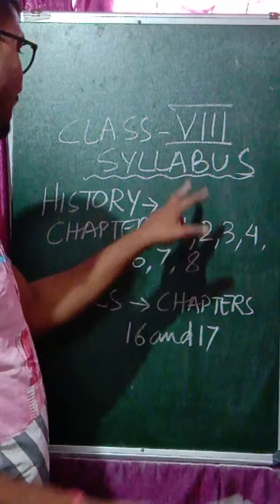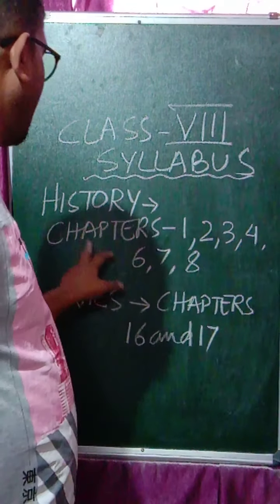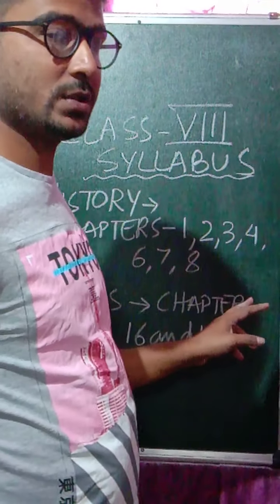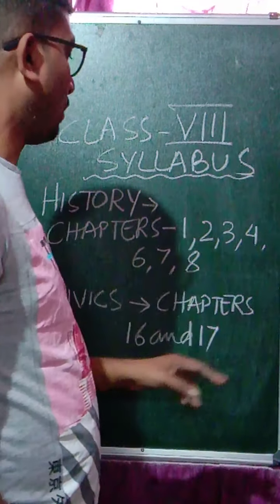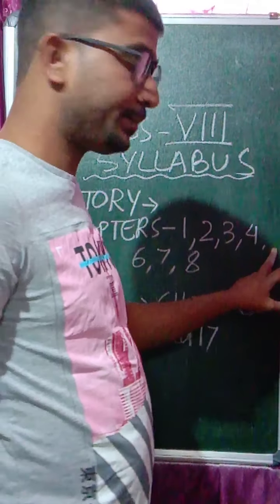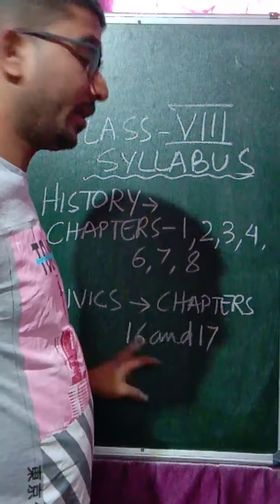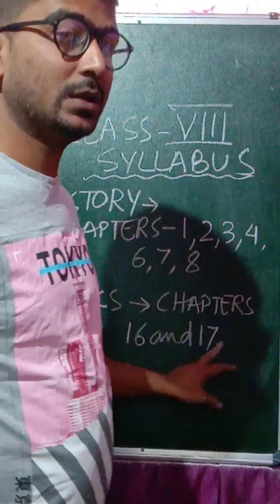Now, the syllabus here is mentioned, as we have completed various different chapters. In history, the syllabus that you need to study covers chapter numbers 1, 2, 3, 4, omitting chapter number 5, which will not be there. Then chapter numbers 6, 7, 8. And from the civics part, you'll have to study chapter number 16 and chapter number 17.